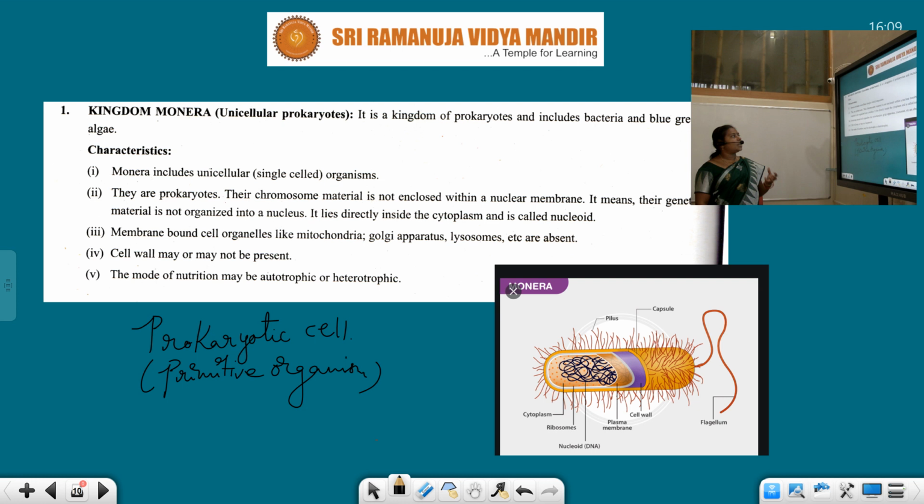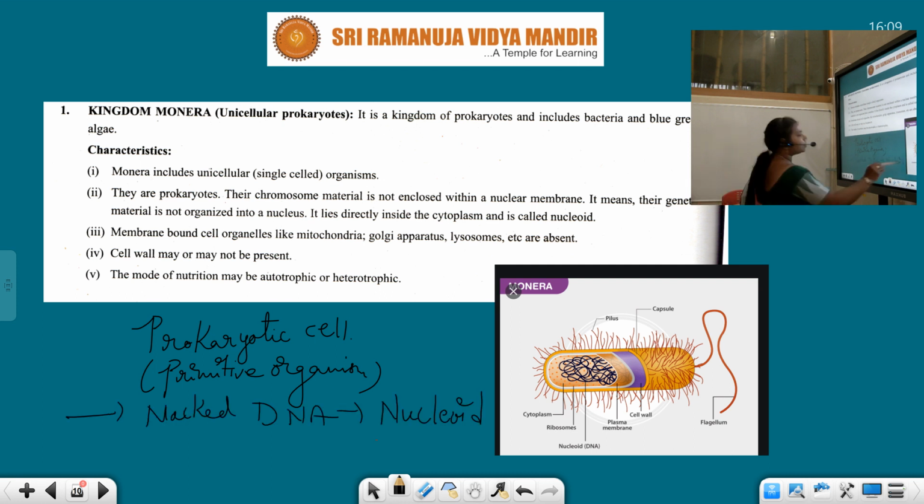So, our prokaryotes have naked DNA. This naked DNA is known as nucleoid, students. Nucleoid. Okay, so what it means here is the nucleus is not surrounded by any envelope.